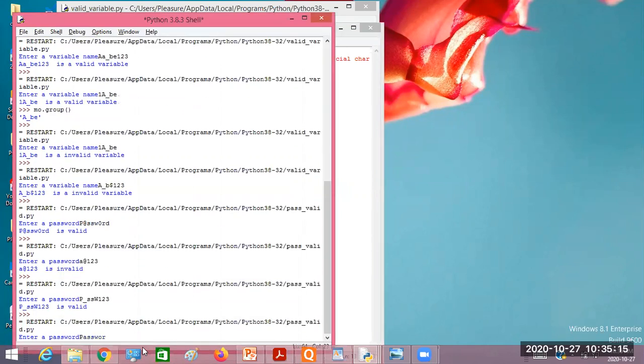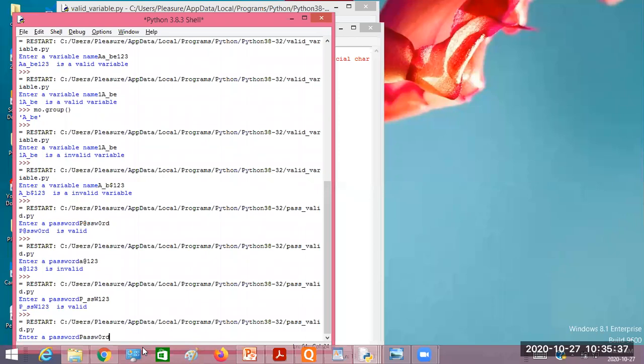Suppose you write, you see here now, if I write this one, now is it valid or invalid? If I write password, right? Invalid. Zero is there, digit is there, alphabets are there, capital letter is there. First letter is capital, right? But is it valid or invalid? Invalid. No, but what happens you see here?